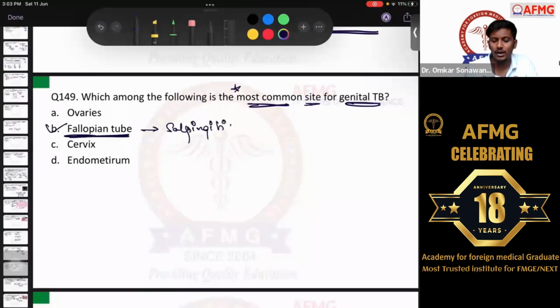Inflammation of the fallopian tube is known as salpingitis, and that can cause adhesions after the infection, and that would lead to infertility in the patient. Okay, so we have already discussed this. I don't think there would have been any issue answering this.